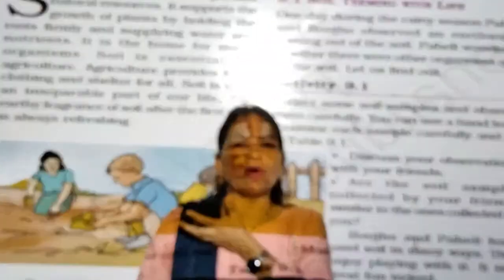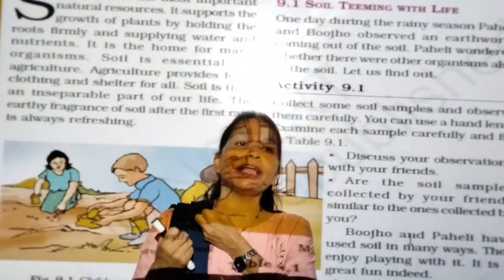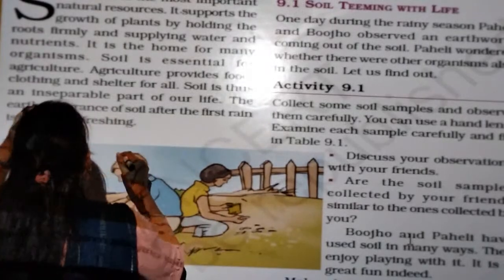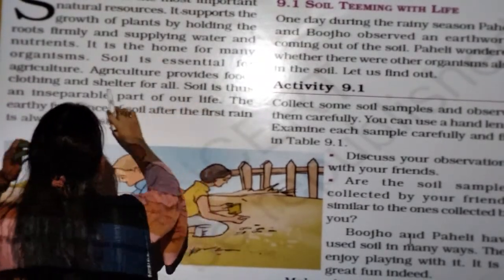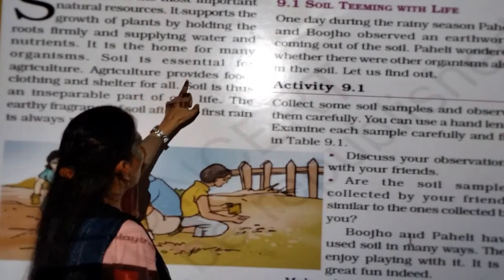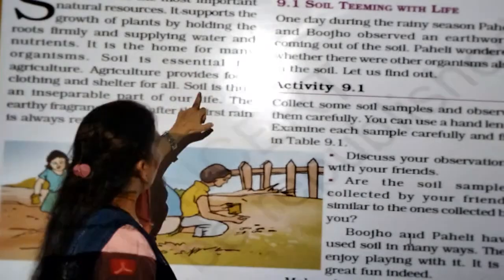Clayey soil has maximum contact and more water holding capacity, in clayey or black soil. Agriculture provides food, clothing, shelter for all because we obtain food from plants and plant products.